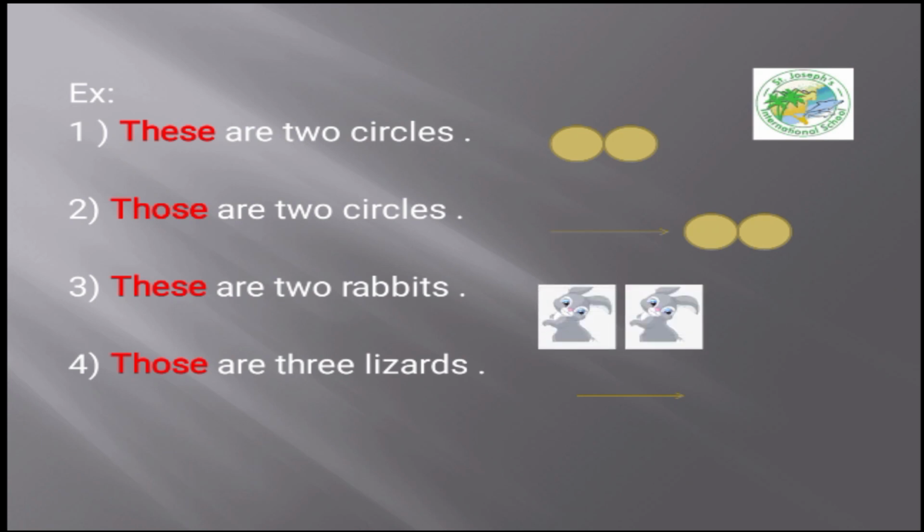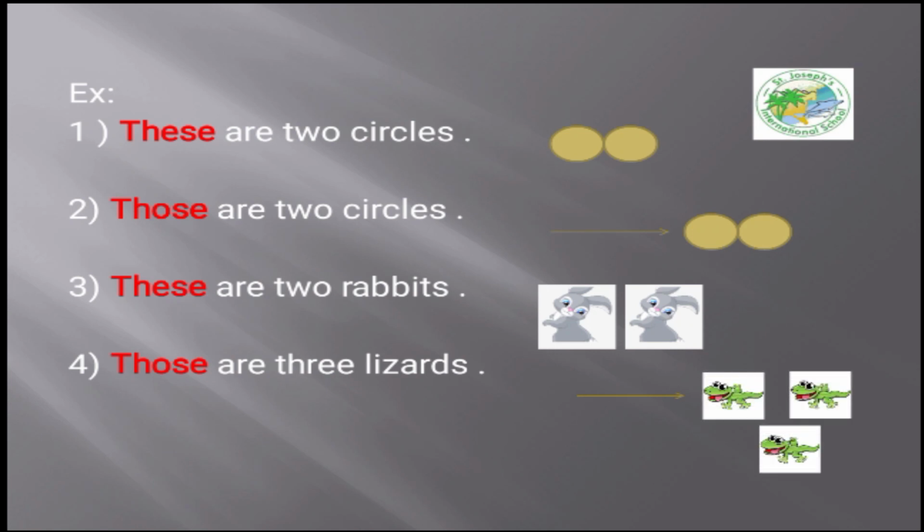Number 3, the 2 rabbits here, are they close or far from the sentence? They are close. So I use these or those. Of course, I'm gonna use these are 2 rabbits. These are 2 rabbits.